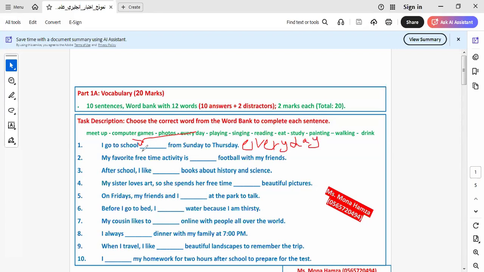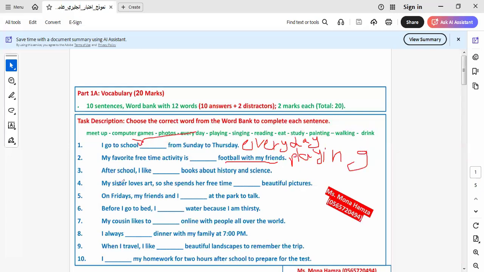Let's go to the next sentence. My favorite free time activity is what? Playing football with my friends. You are clever pupils. Okay, playing football with my friends.